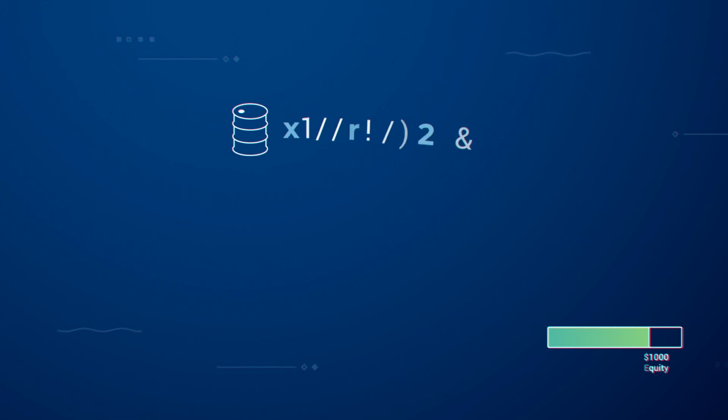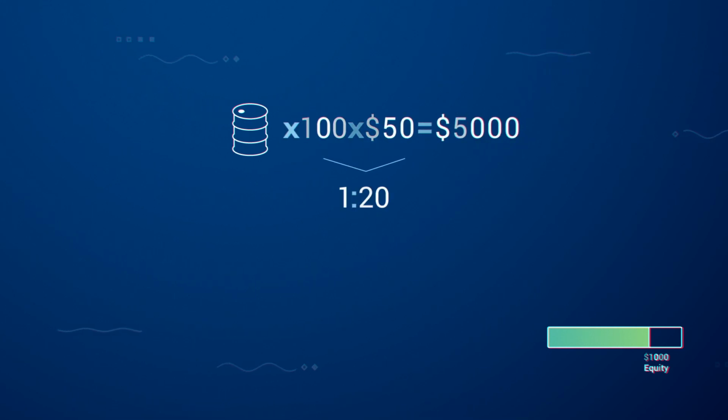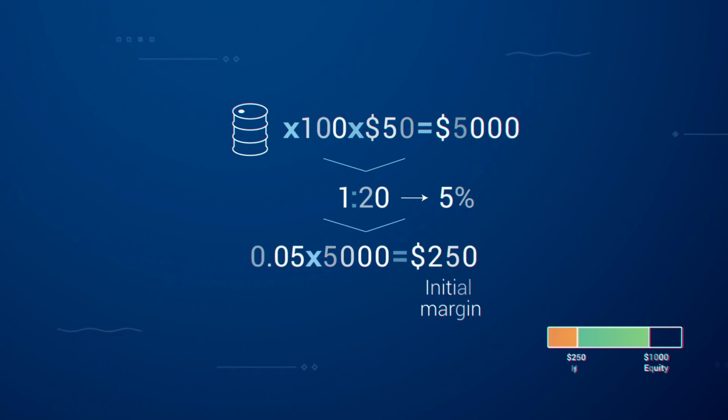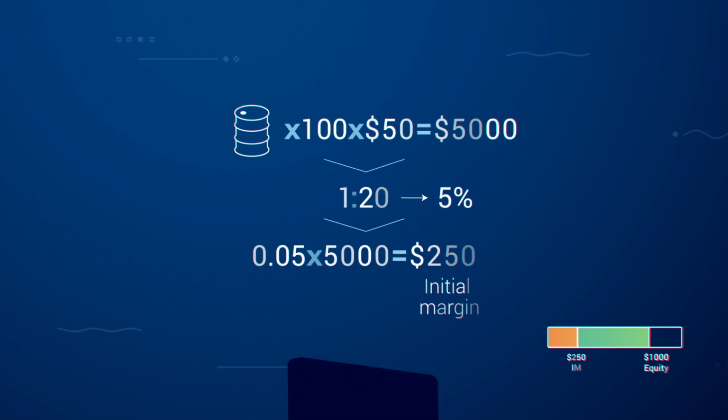If oil is trading with a leverage of 1 to 20, it means that initial margin is 5%. So, to open a position of 100 barrels of oil trading at $50 per barrel, you will need to allocate an initial margin of 5% or $250 of the $5,000 trade.